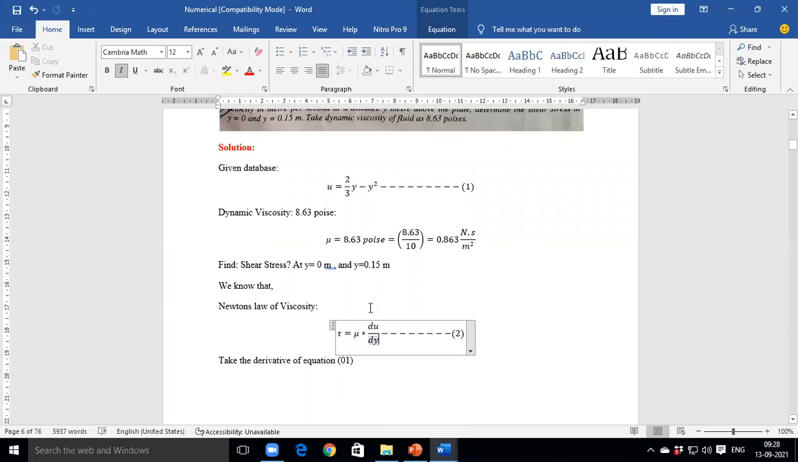Is it understood? We require to take the derivative of equation number 1 with respect to y because in equation number 2, du by dy is mentioned. Is it understood?